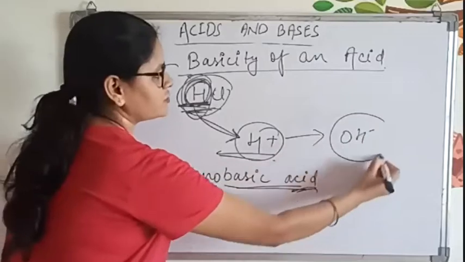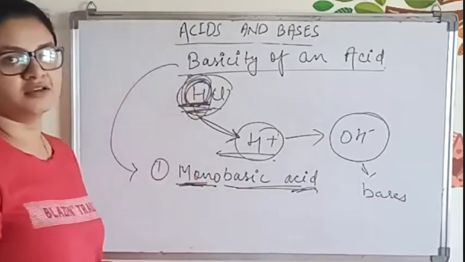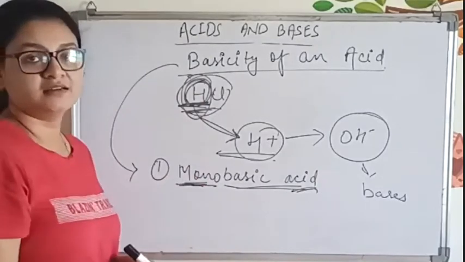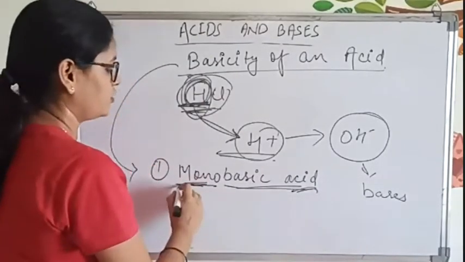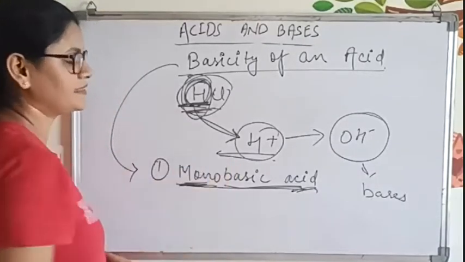Now this OH minus ion represents bases. Understood? Yes, ma'am. Is it clear? So this is known as monobasic acid.